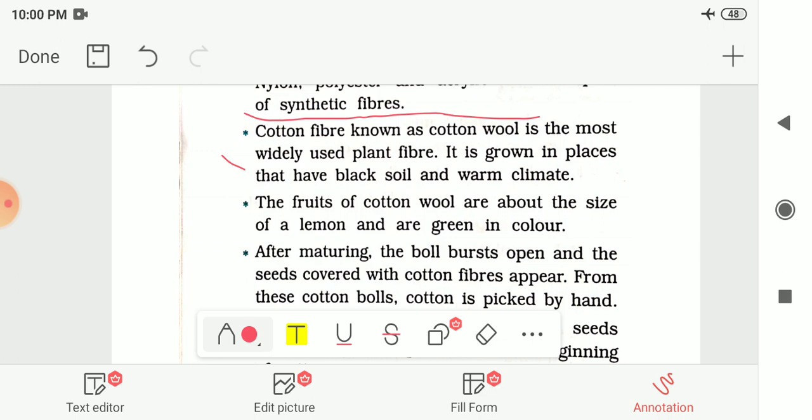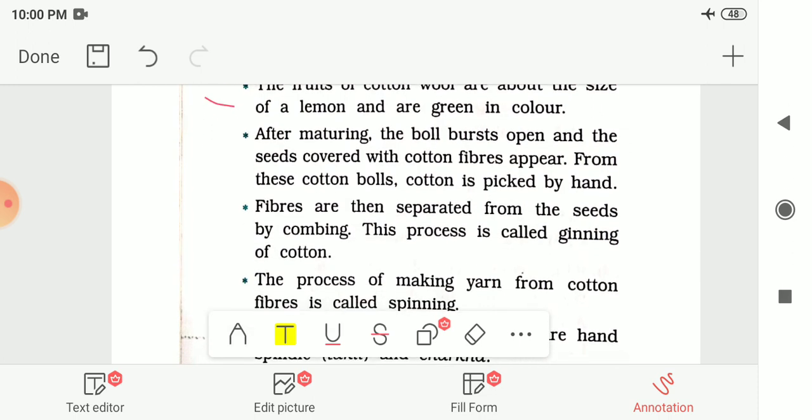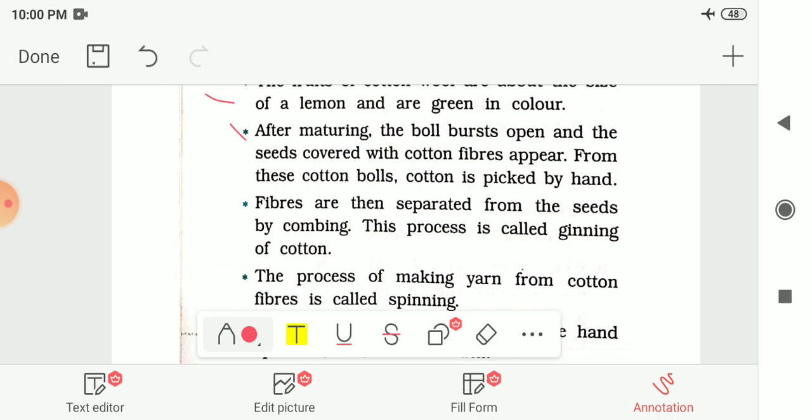So before that, cotton fiber is also known as cotton wool, and it is the most used plant fiber, and it is grown in the places where it has black soil and warm climate. And the fruits of cotton wool are about the size of a lemon and are green in color. From these fruits we can get the cotton fibers. And after maturing, this boll bursts open and the seeds covered with cotton fibers appear.